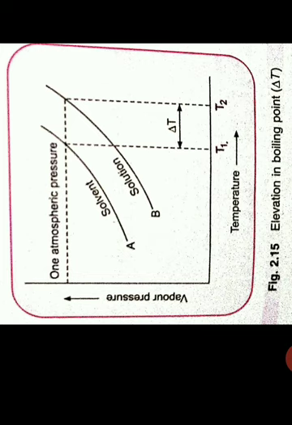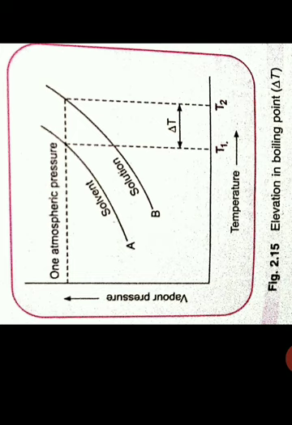So now the difference between the two temperatures, when solvent vapor pressure becomes 1 atm and the temperature at which solution vapor pressure becomes 1 atm, this difference is called elevation in boiling point.